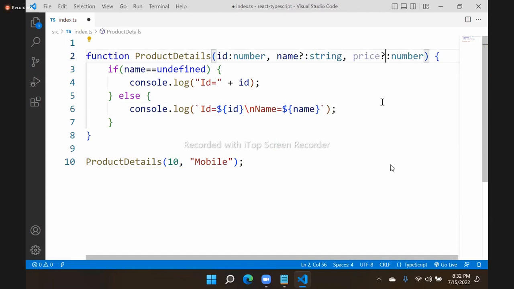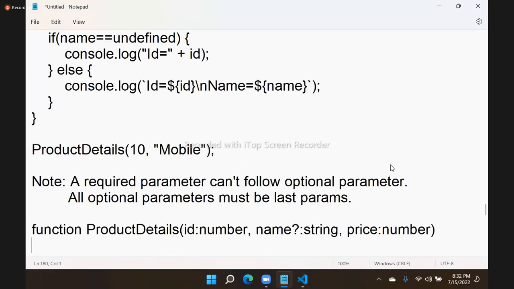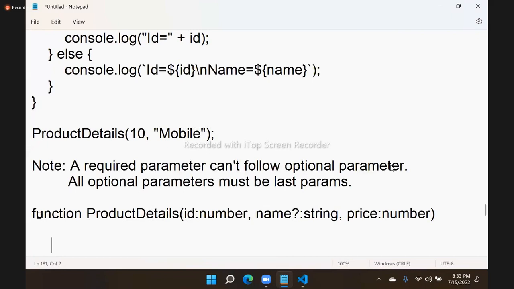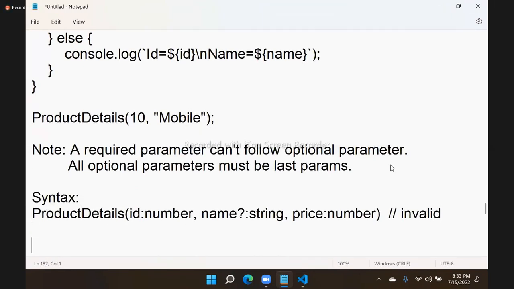So this is the rule. That means if you configure any function like this, it is invalid. Here I will give the syntax: product details, we are defining like this. Now this is invalid. Understand? Why? Because this is a required parameter and it is following the optional parameter. That is not valid.